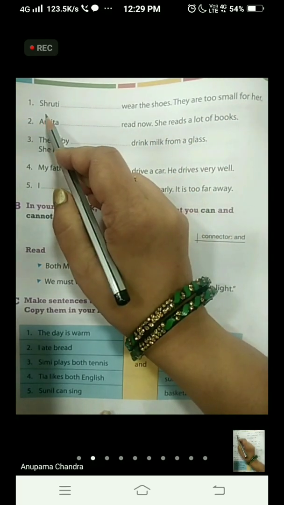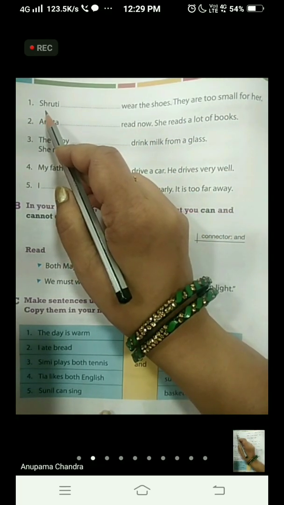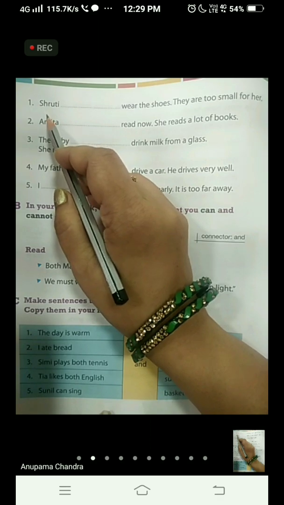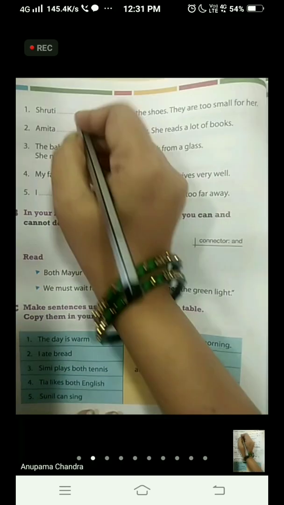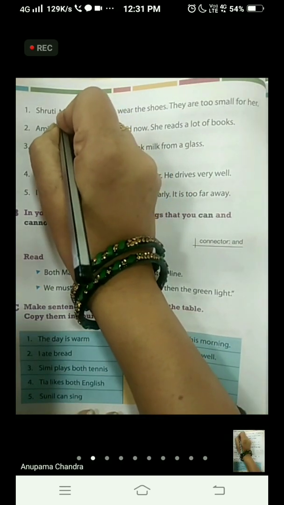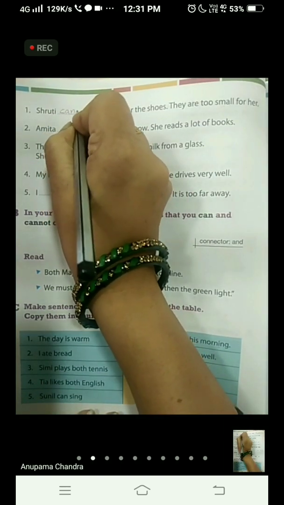Now, what was the first picture? A girl was there, you remember? A girl was there, she was trying to wear the shoes. So, we are going to write here, cannot.